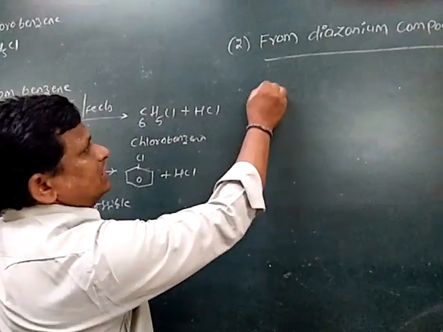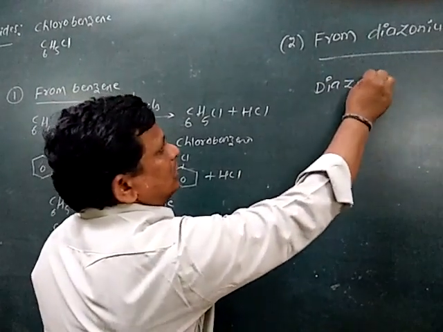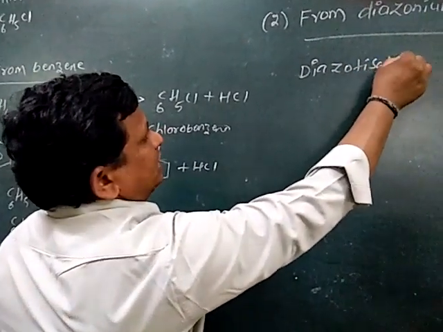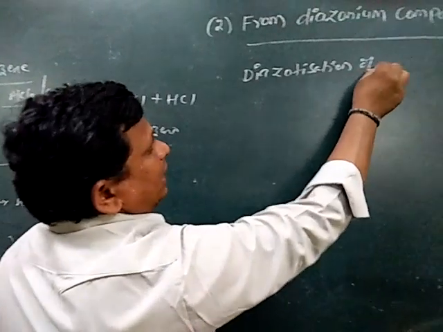Wherein first one is diazotization of aniline.